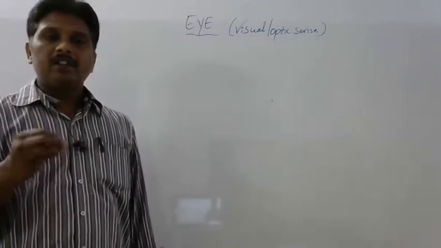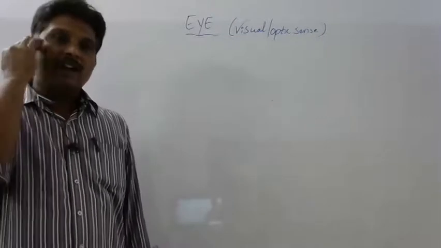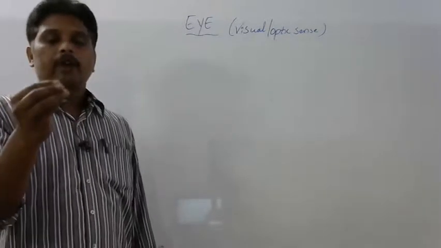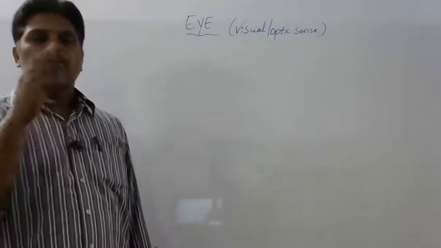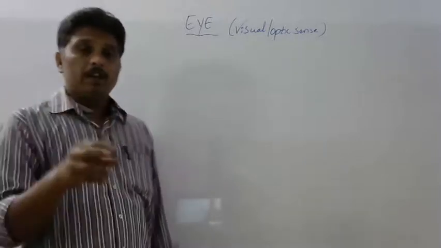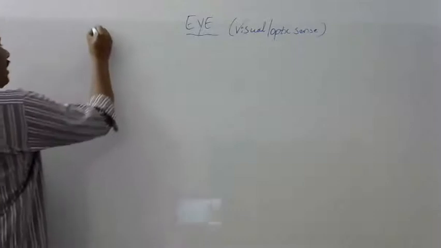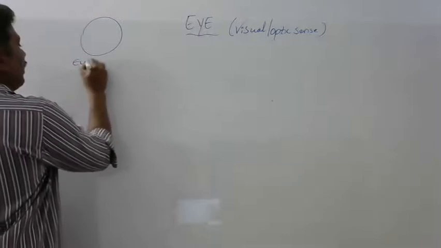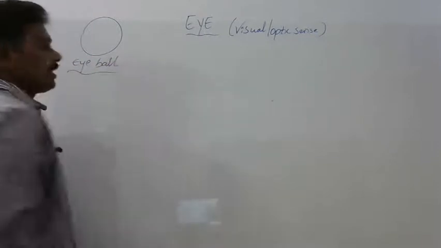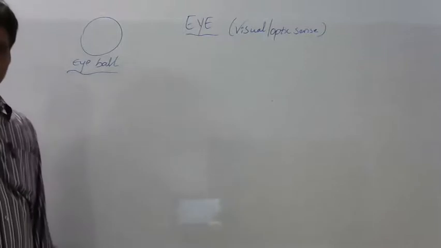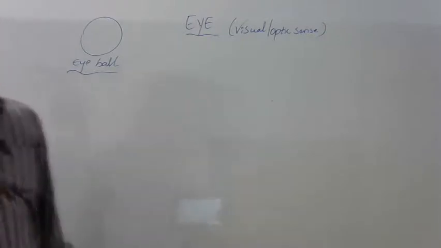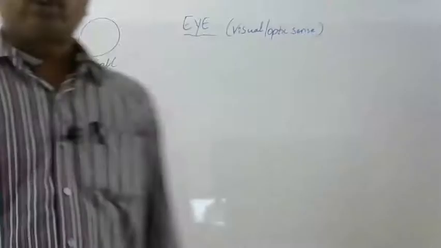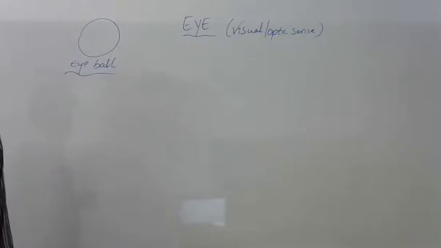Nearly 75% of the eye is inside the eye sockets. Whatever front portion of the eye we are seeing is only a minimum portion, less than 25%. The eye is a spherical structure, which is called the eyeball. The entire eye structure is called the eyeball, which is located in the eye sockets of the skull.